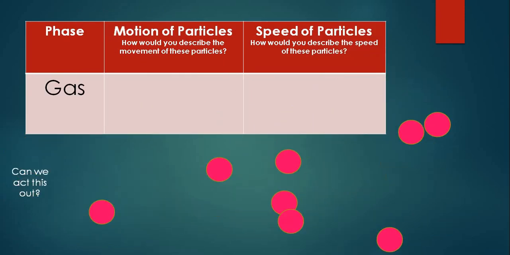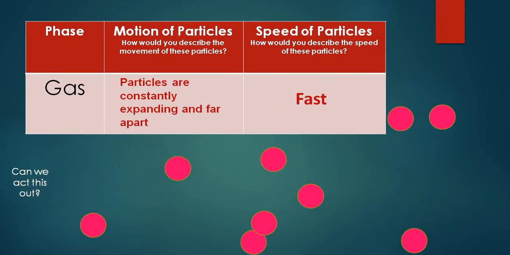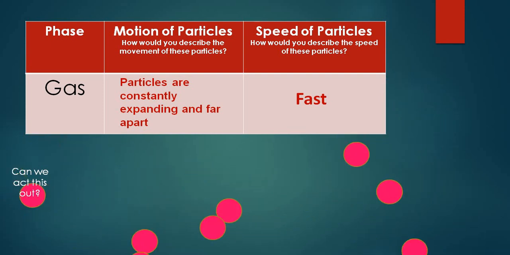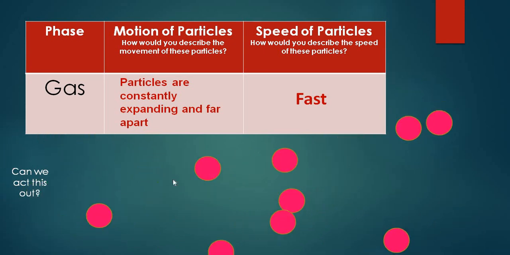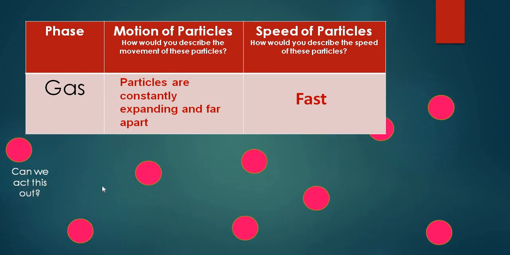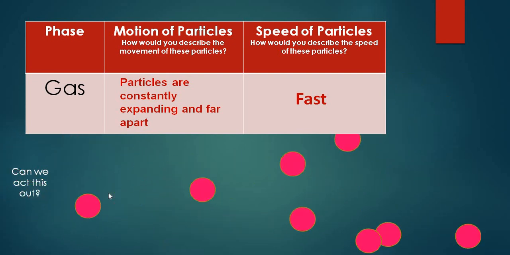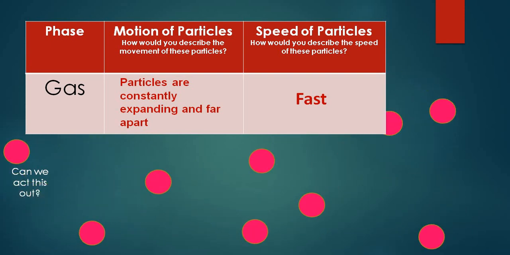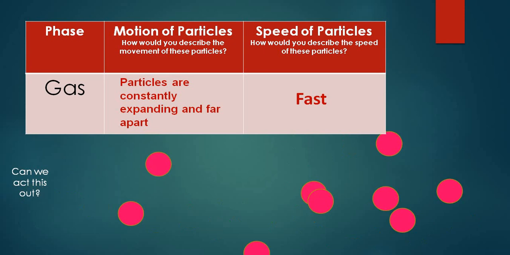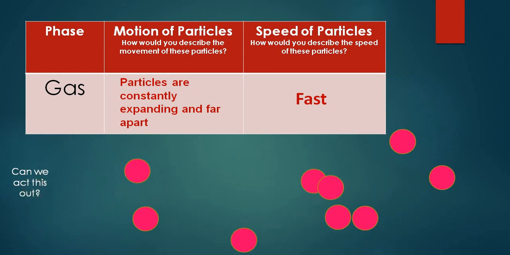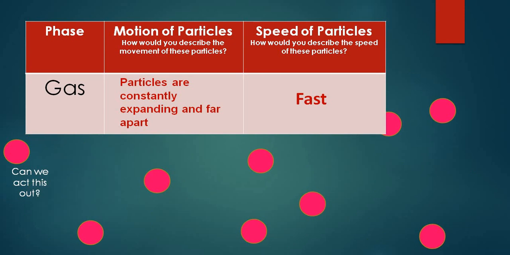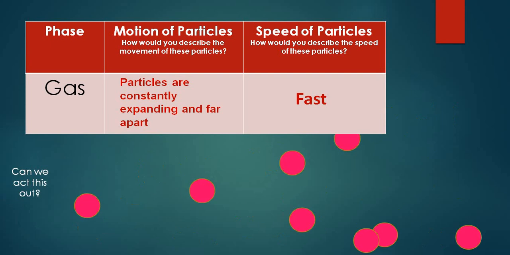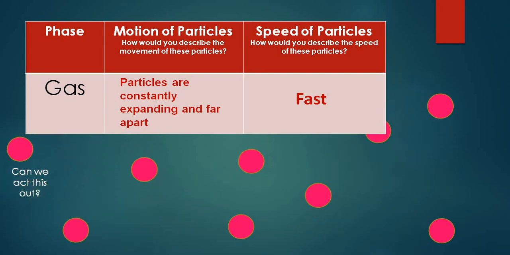Next we are coming to gases. In gases, the particles are very far away from each other. As the molecules are very far away from each other, the speed of the molecules is very high. That is the reason if we light an agarbatti or spray a perfume in one corner of the room, quickly the fragrance spreads in the entire room. Because the movement of the particles is very high. They move very fast and they are very far away from each other.